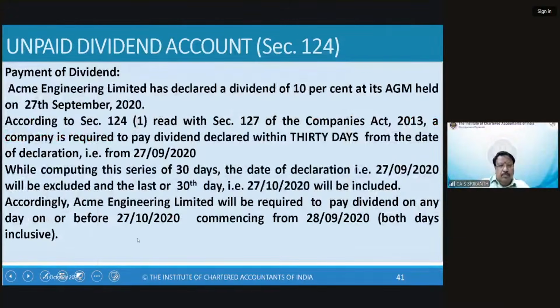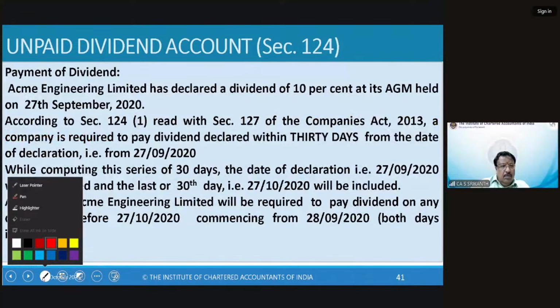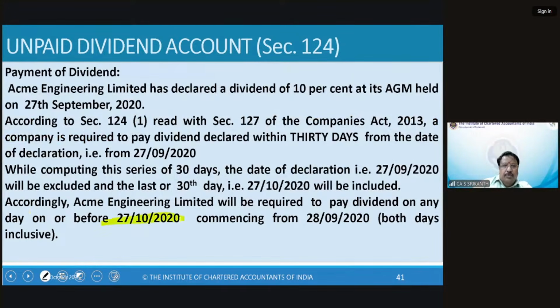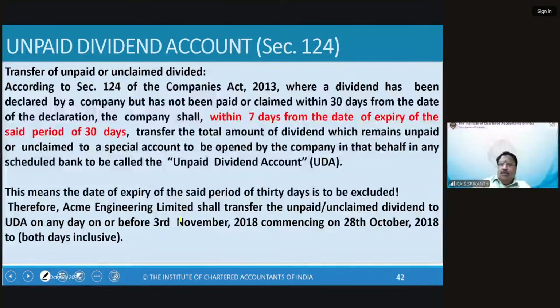So 28, 29, 30, 31. October, na? 1, 2, 3. 3rd November. In October, you have to count.